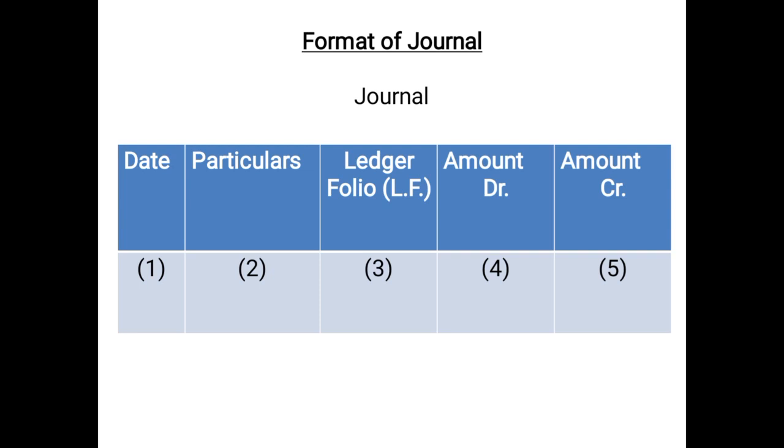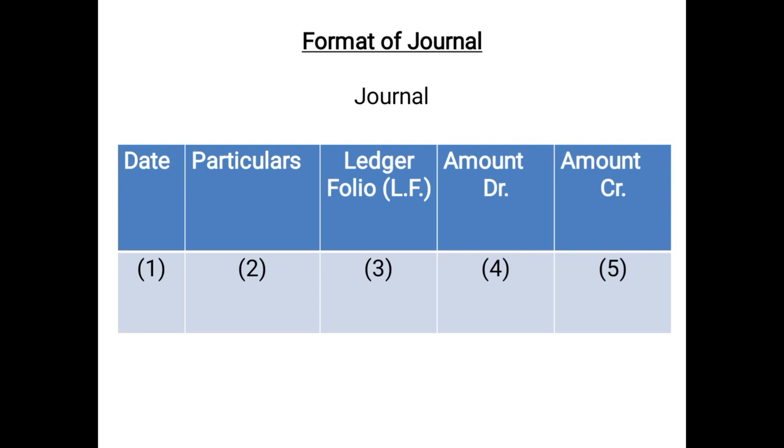The first column is the date column, the second one is the particulars column. Now the date column means on what date the transaction has occurred. If you have sold goods on 5th December, then in the date column you will write December 5, 2020. Then particulars. As we move further with the chapter, we will discuss that in journal the transactions are recorded in an entry form. So the entry, which is also known as journal entry, will be recorded in the particulars column.